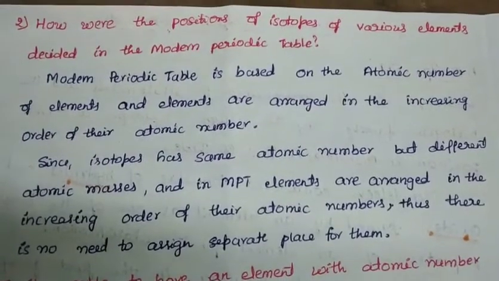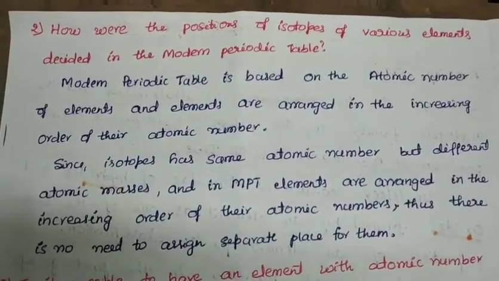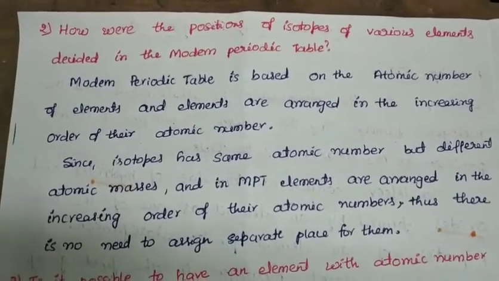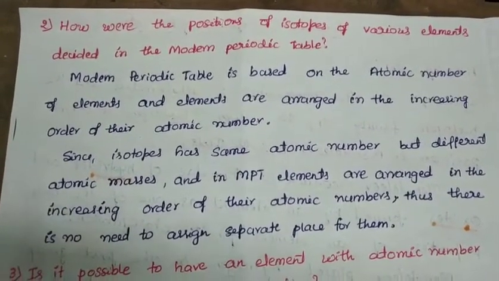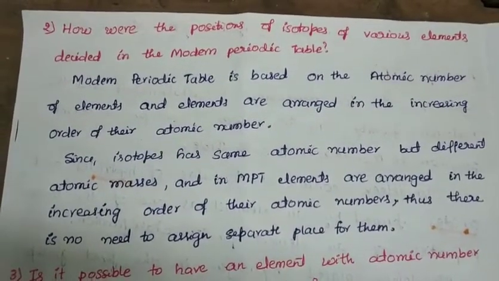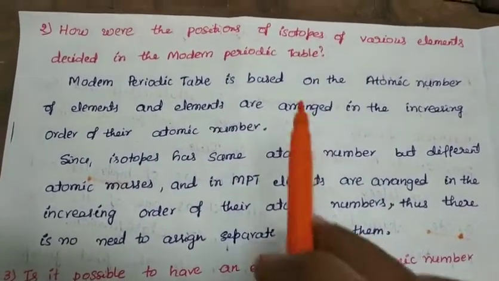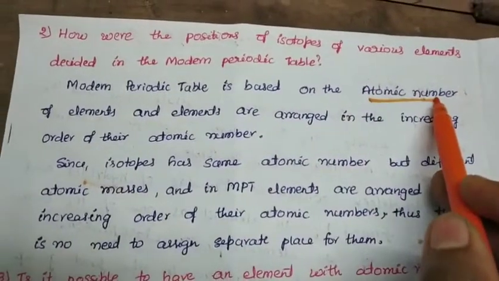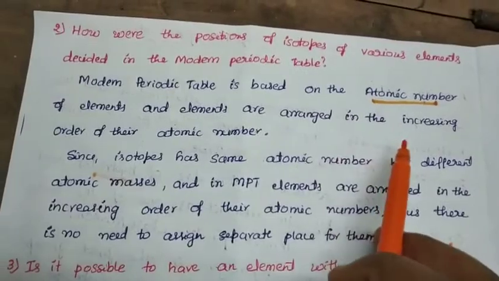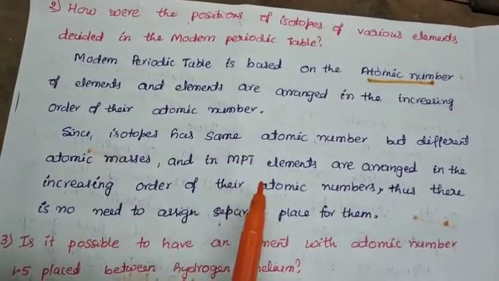Next question: how were the positions of isotopes of various elements decided in the modern periodic table? The modern periodic table is based on the atomic number of elements, and elements are arranged in the increasing order of their atomic number.